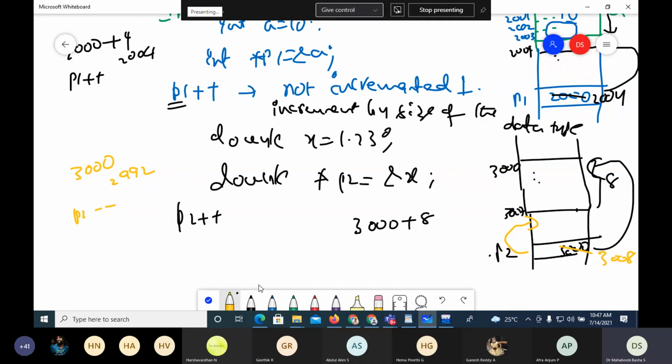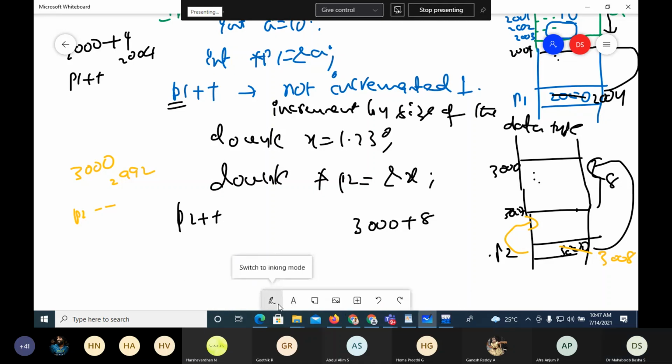There will be questions on this, not for your final exam, but for placement related things. This kind of question will be there. You must be careful with the arithmetic operations because they are not like normal arithmetic operations. In normal arithmetic, when I increment or decrement, it changes by 1. But when it is a pointer, it is incremented or decremented by the size of the data type the pointer is pointing to. So that is increment and decrement of pointers.